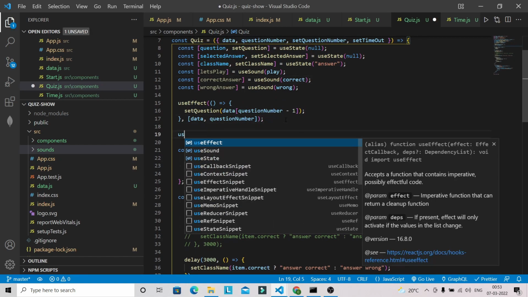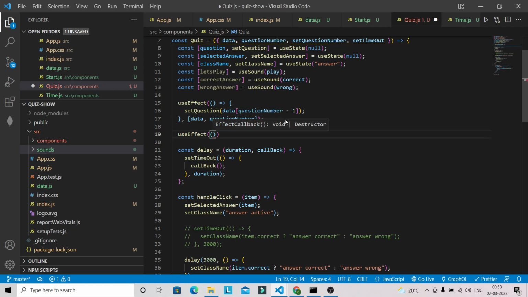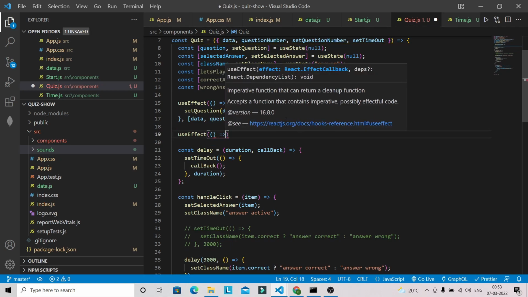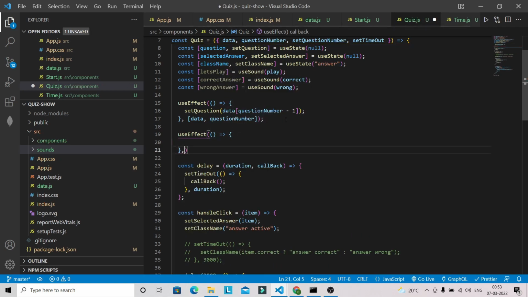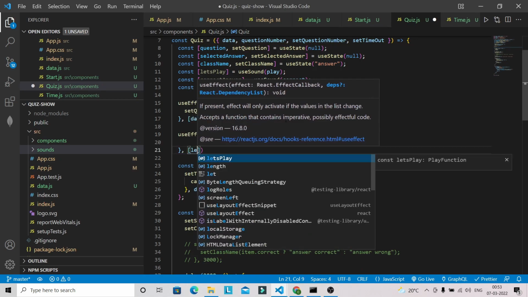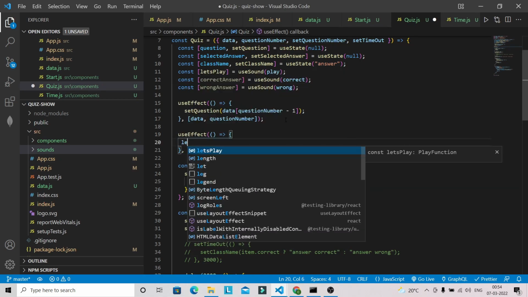So here I'm going to use one use effect, and let's play, and we can give let's play here.